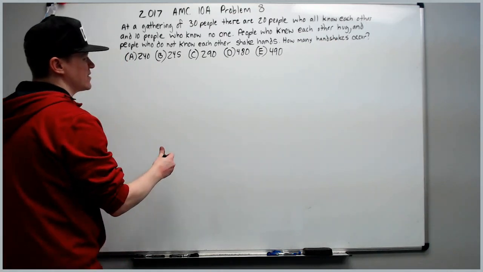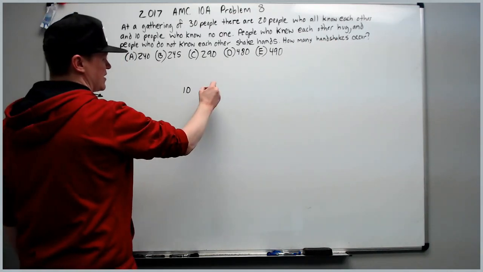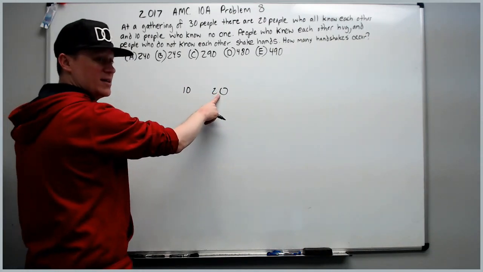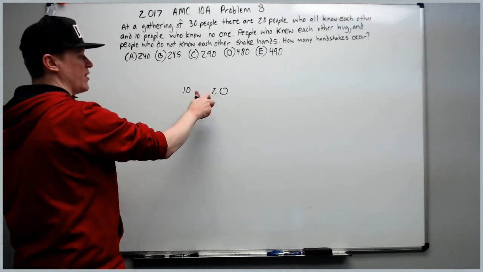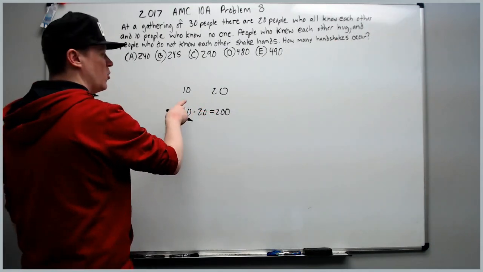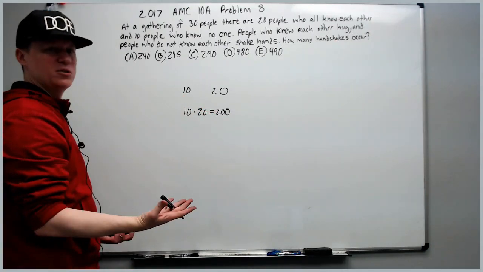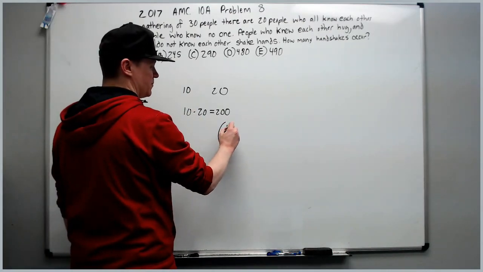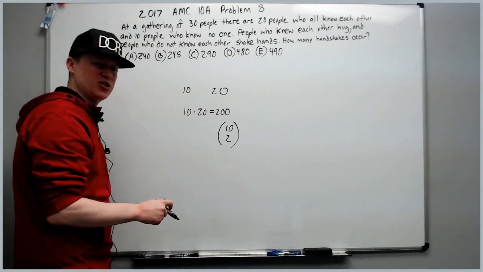So the way you can handle it separately is you can take each of the 10 people who doesn't know anyone, they shake each of the 20 people's hands that do know each other. That will be 10 times 20 is 200. What about handshakes among these people who don't know anyone? For that, we're going to use combinations. And it's simply 10 choose 2.